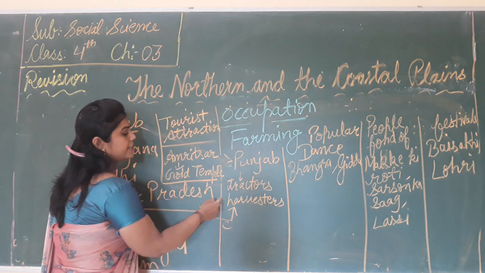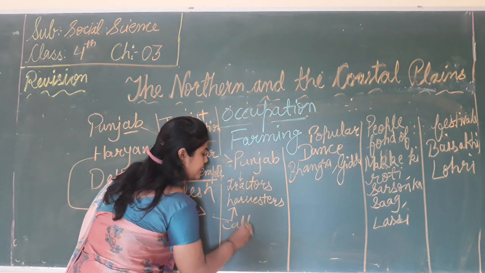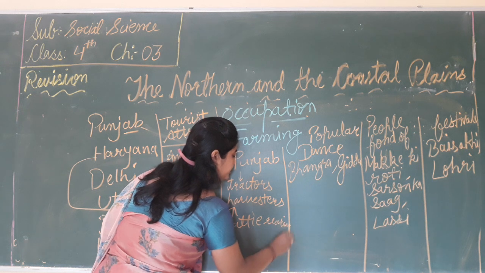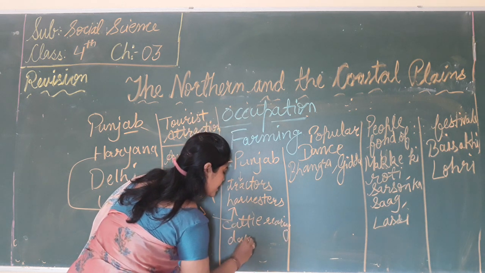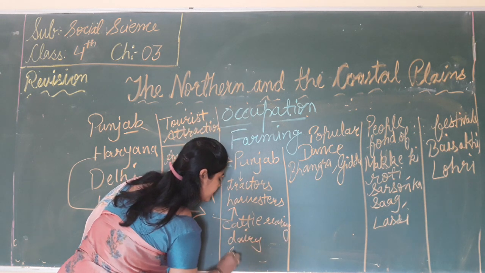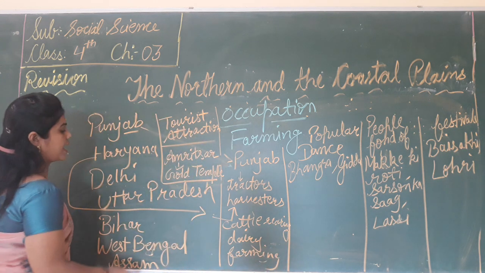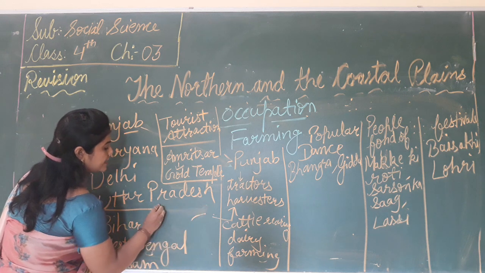Some people are engaged in farming, and second is cattle rearing and dairy farming. We talk about which state?